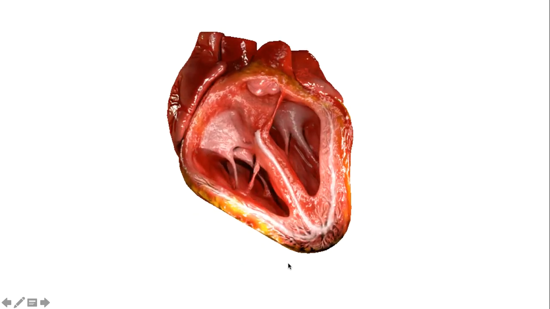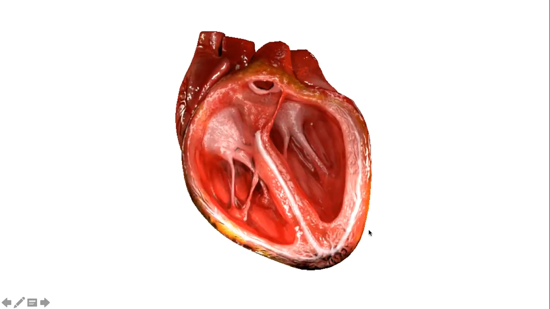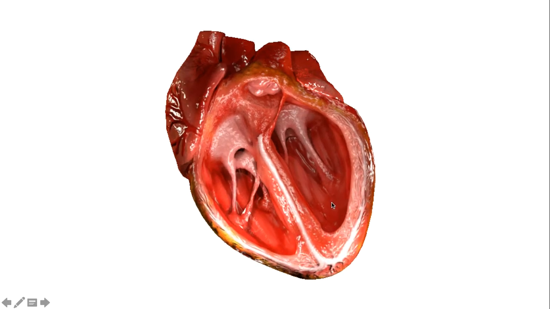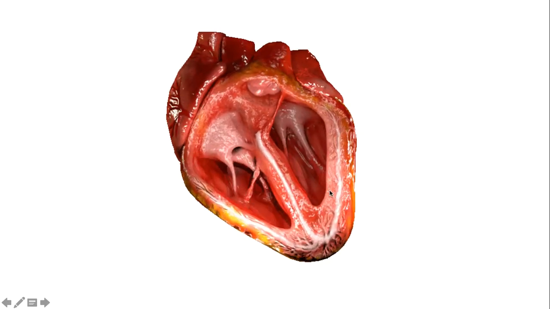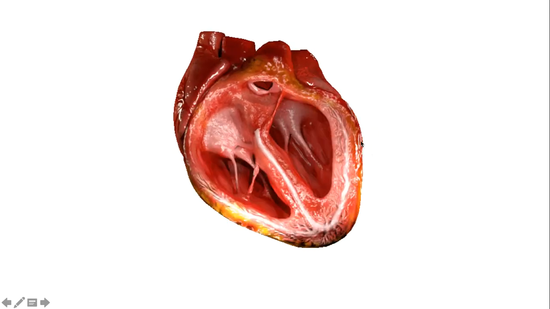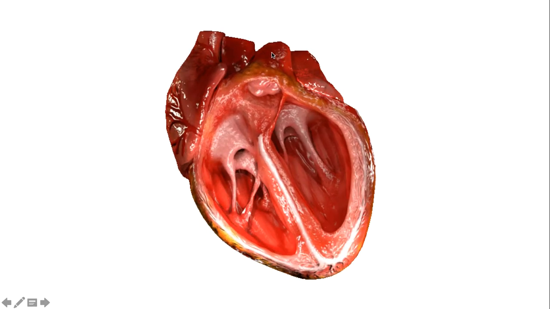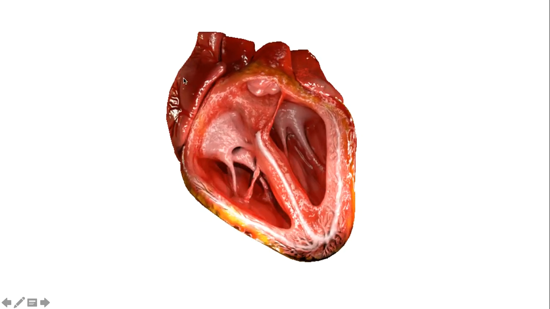You see here the wall of the right ventricle is thinner, or I would say that this one is thicker than this part. It's because this one will carry the oxygen to the rest of the body. This one is a pulmonary artery that carries the deoxygenated blood back to the lung. This is the aorta.